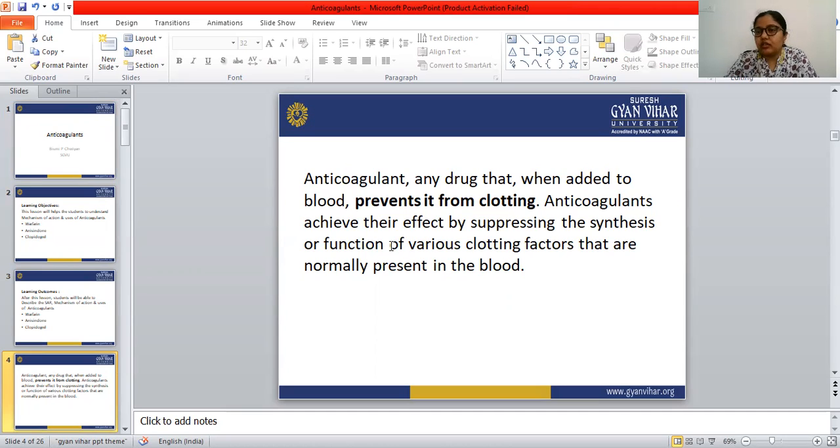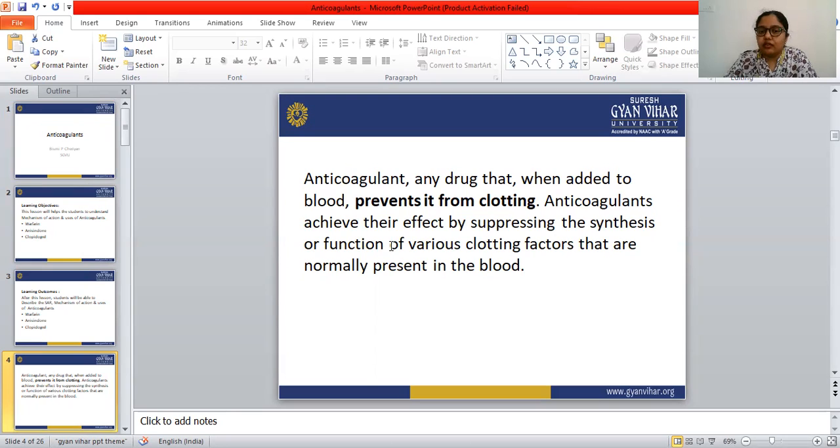Any disorder in the blood coagulation results in excessive hemorrhage or clot formation. If the blood coagulation is more in our body, a clot forms inside the vein or inside the artery, and that condition is known as thrombosis.